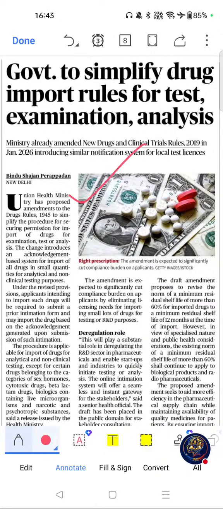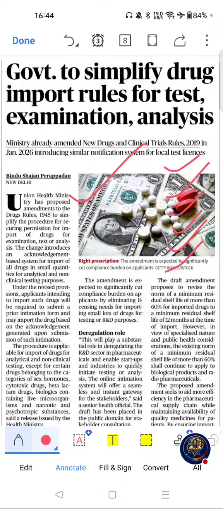Government to simplify drug import rules for test, examination, analysis. Why this topic is important for competitive exams? Because pharmaceutical regulation is an important UPSC economy and science and technology topic, frequently linked with healthcare governance and industry policy, and this is relevant for PLI scheme, pharma exports, and R&D. Banking exams frequently ask about pharma sector reforms. Please go through this article.